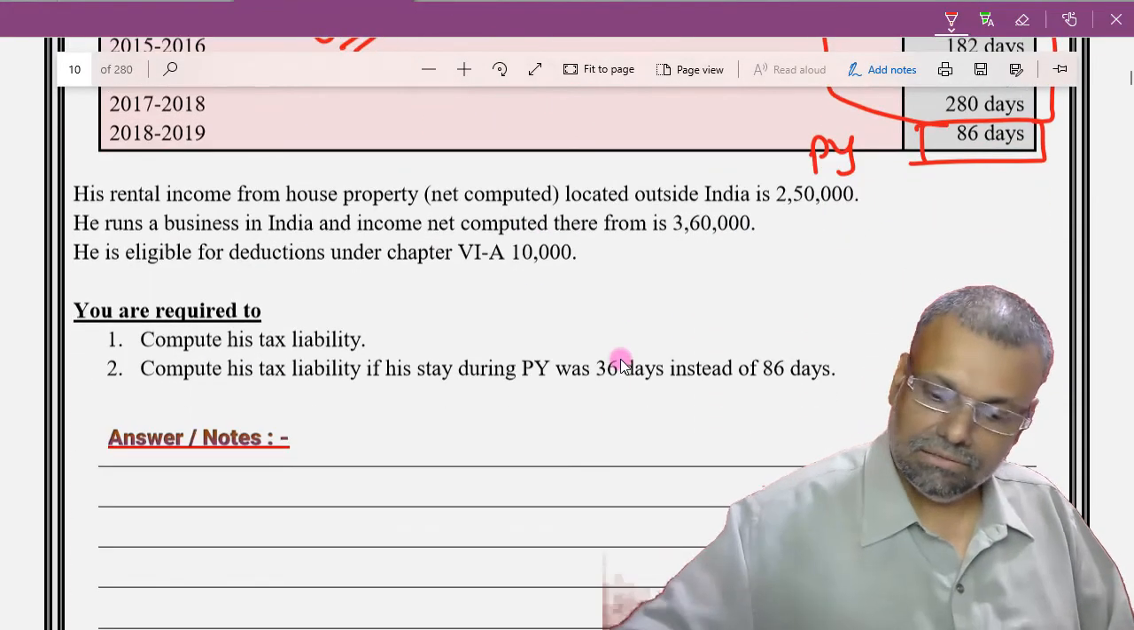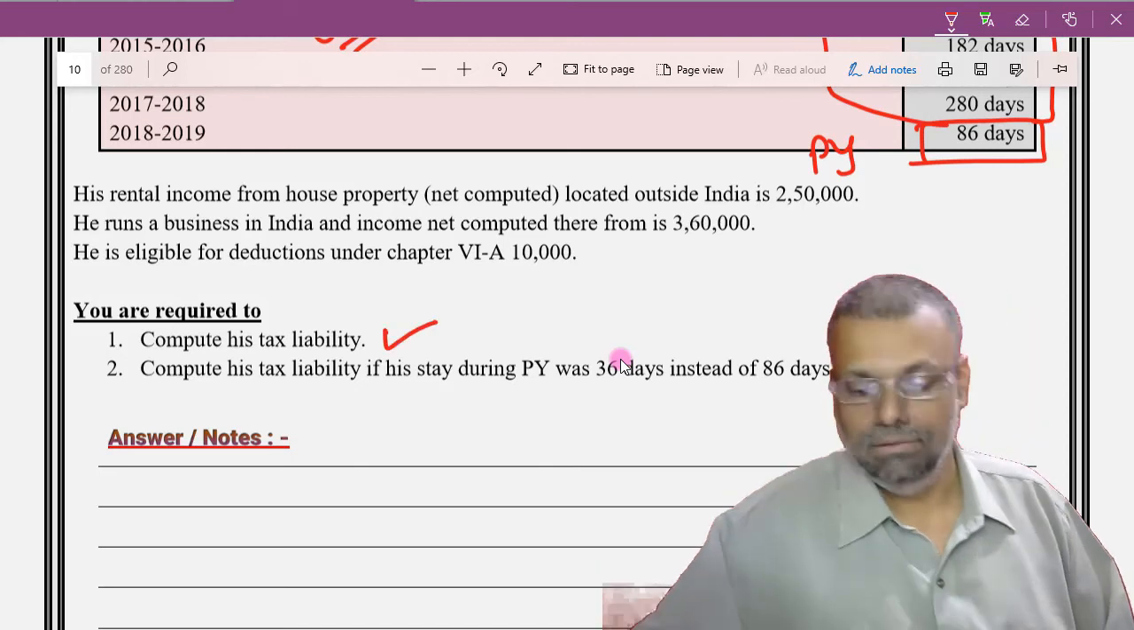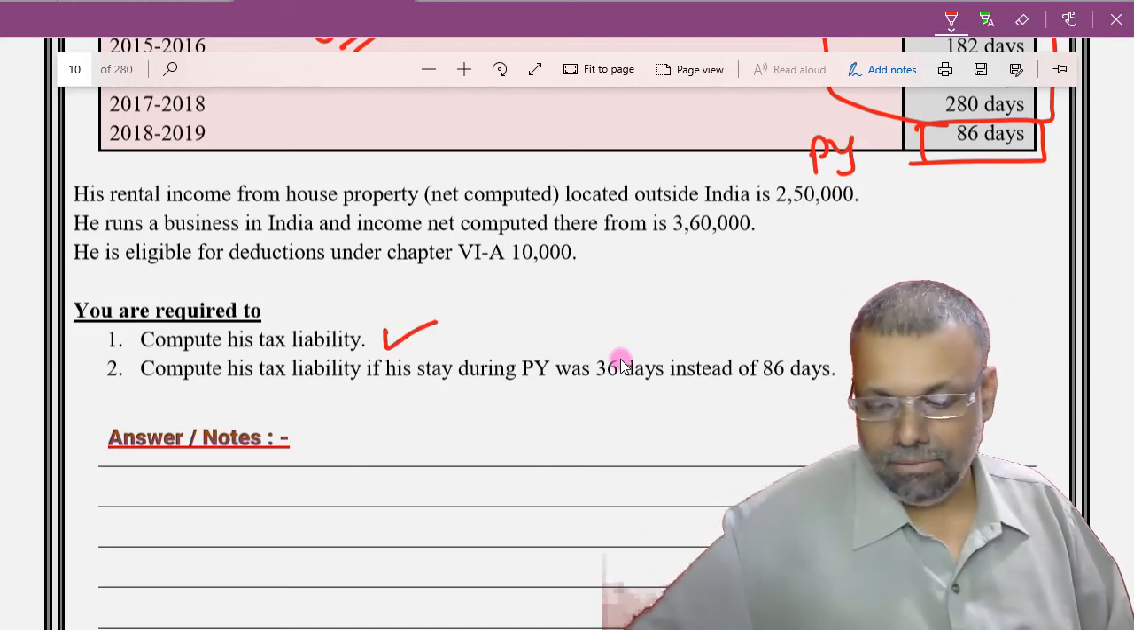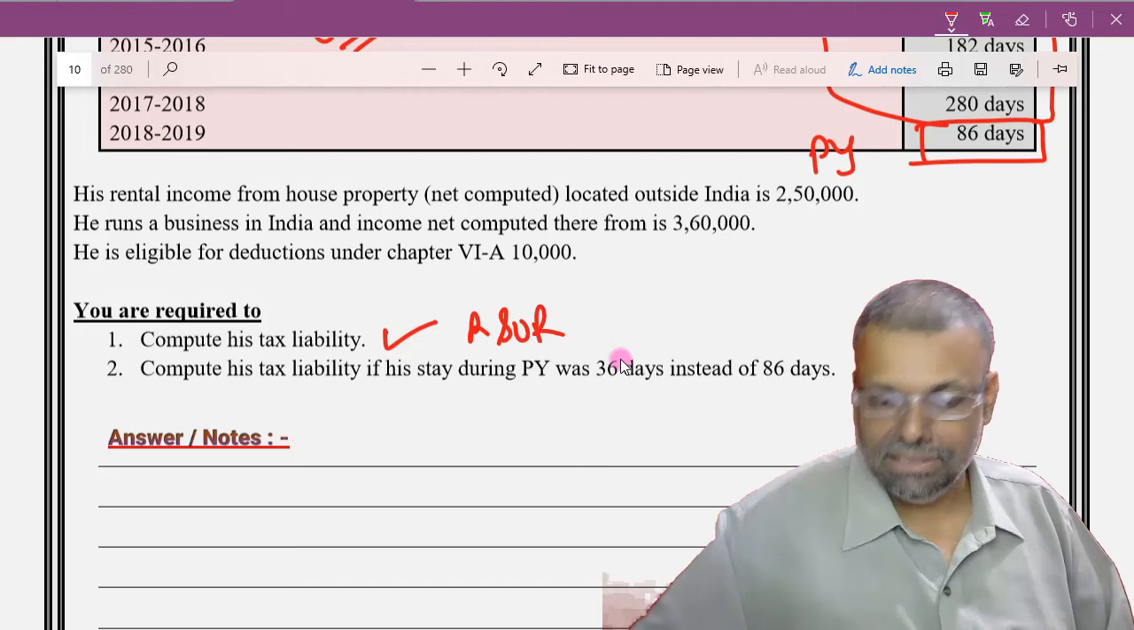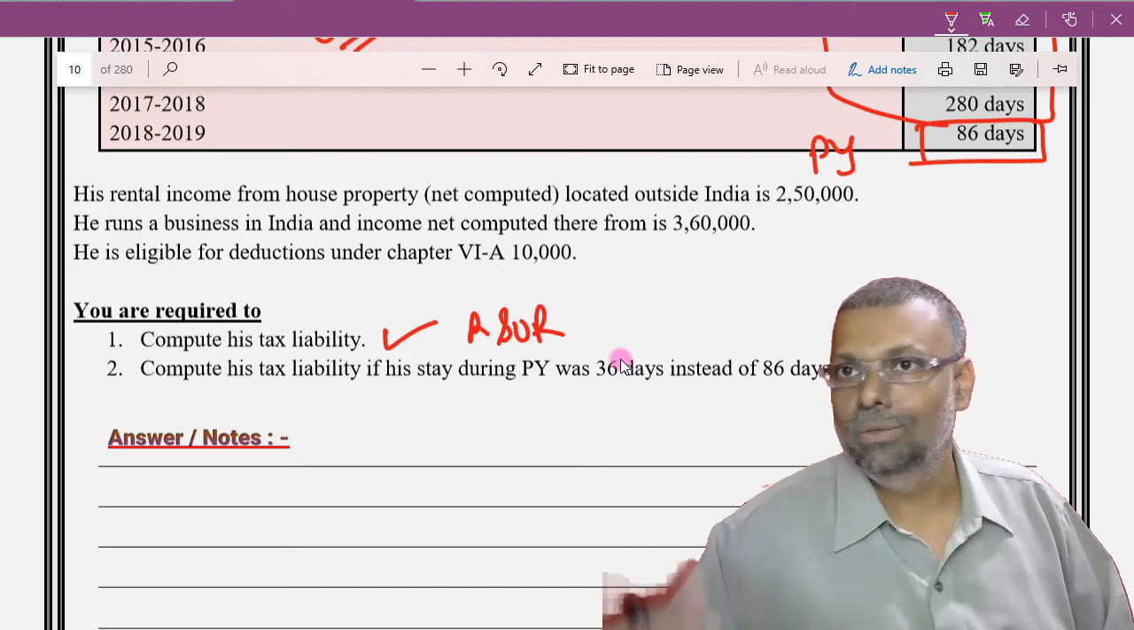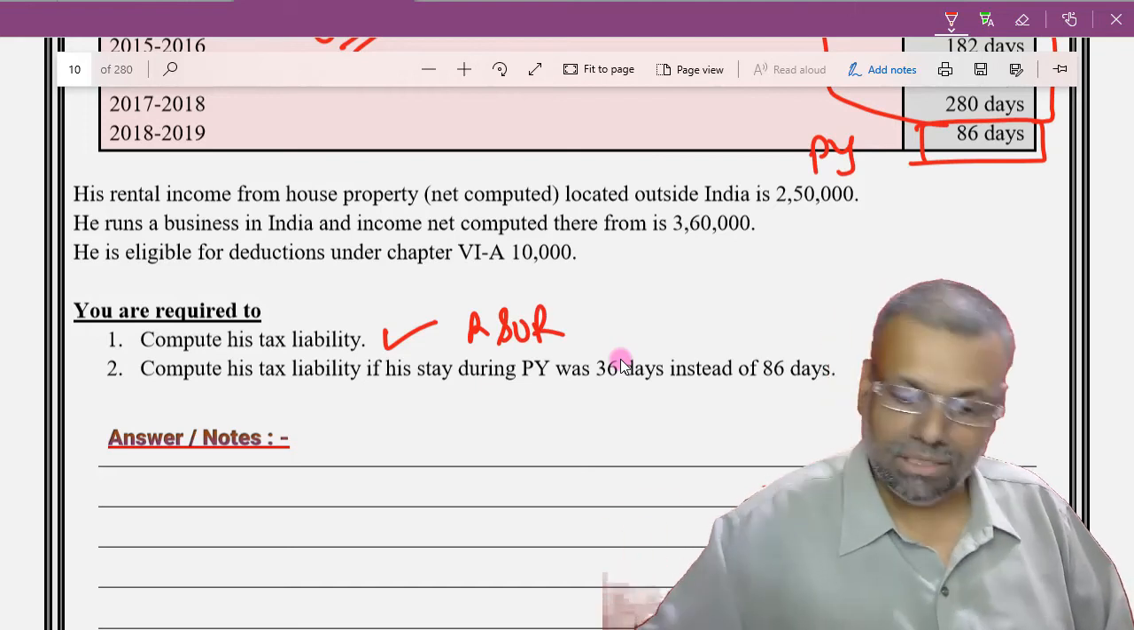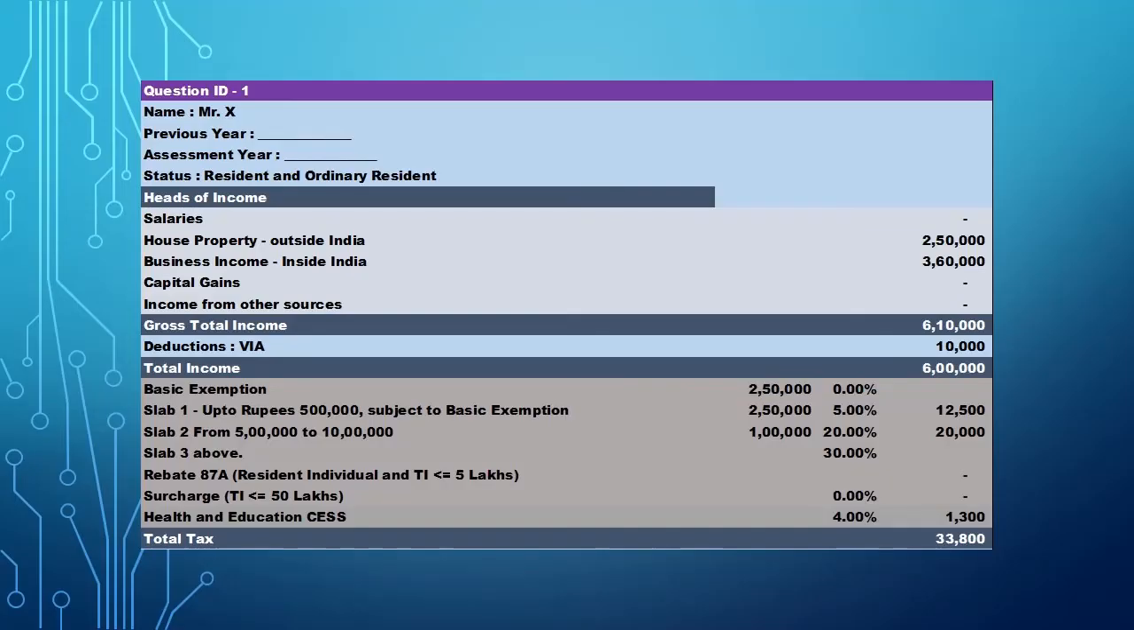Your status, you want to calculate the tax liability. Now tax liability, since you are resident and ordinarily resident, now you will be chargeable to tax even for Indian incomes, even for the foreign incomes. So this house property is outside India, but it will become taxable in India because you are resident and ordinarily resident. Now business in India, net income computed is 3,60,000, so it will become taxable in India because anyway it is business inside India, and income therefrom is this.